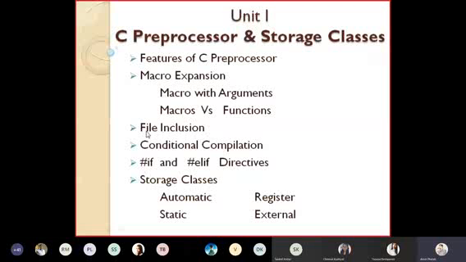Today I think we have given 2 programs. One is macro with argument,